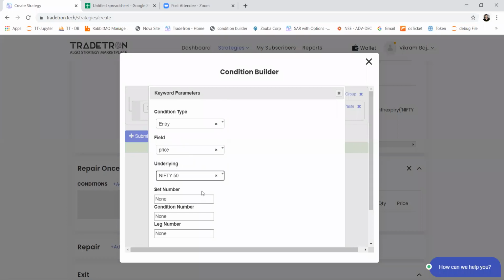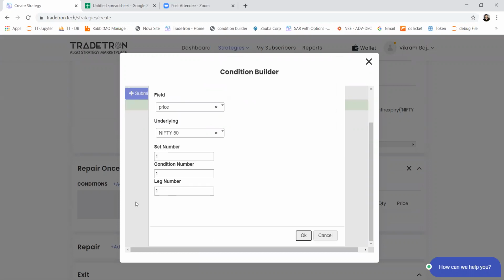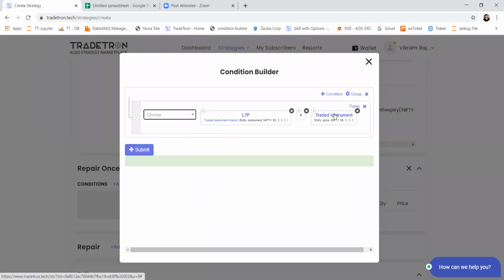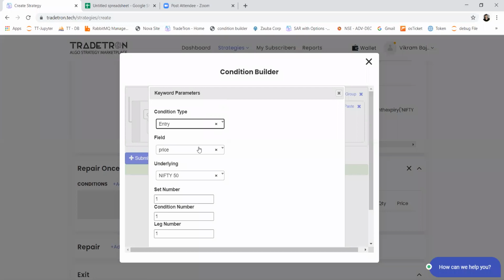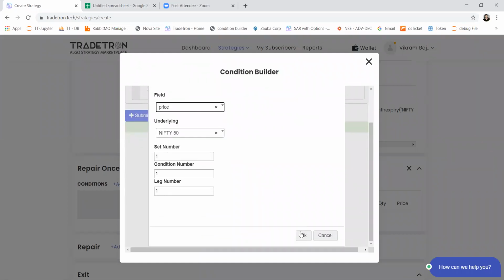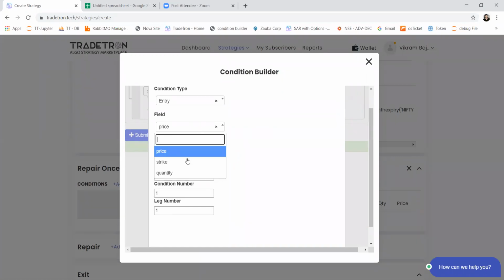So there are two keywords, traded instrument name and traded instrument, and just traded instrument. So the traded instrument keyword basically has all the number values, which is price, strike, and quantity. So you can fetch any of these fields to modify your conditions or to add any calculation to your strategy. So let's say if I want to put a stop loss if the price of Nifty goes above the strike which I have sold, then in that case, you can use the strike field here.